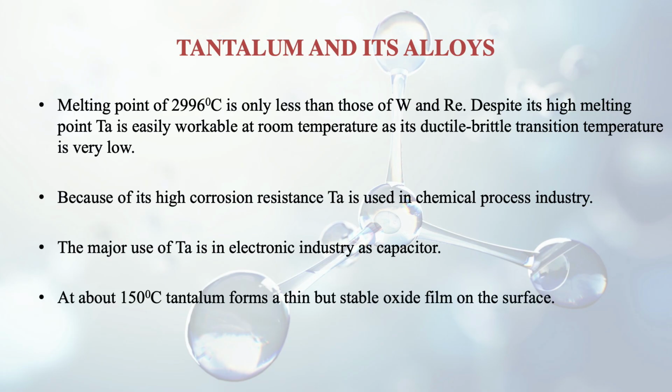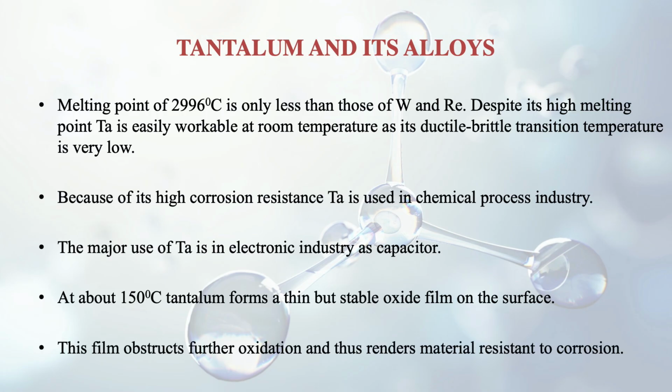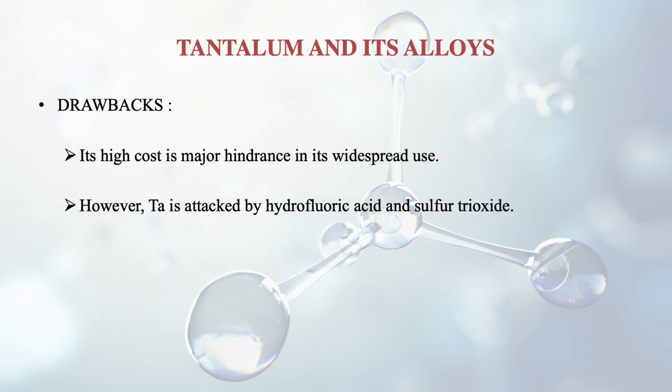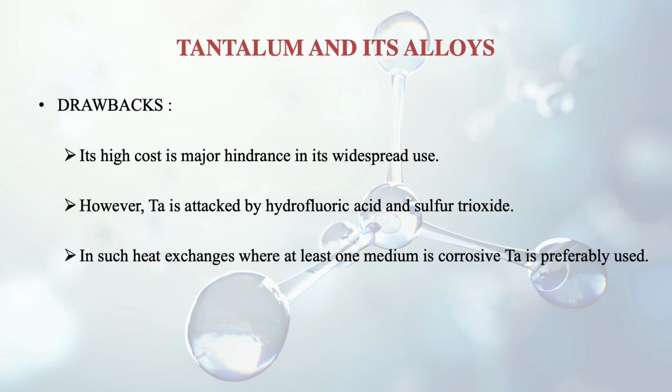At about 150 degrees centigrade, tantalum forms a thin but stable oxide film on the surface. This film obstructs further oxidation and thus renders the material resistant to corrosion. It is a very good property that it can protect itself by making an oxide film around 150 degrees centigrade. But the drawbacks are also there, like its cost is a major hindrance. It is very costly, and it is attacked by hydrofluoric acid as well as sulfur dioxide. In such heat exchangers where at least one medium is corrosive, tantalum is preferably used. If both are corrosive, we won't be able to use it.